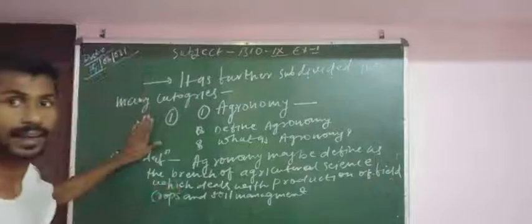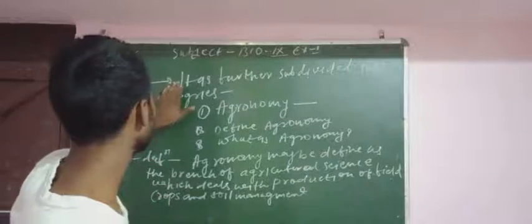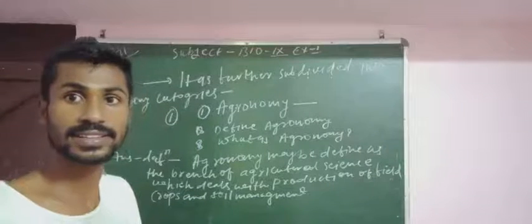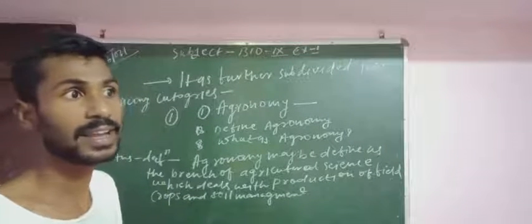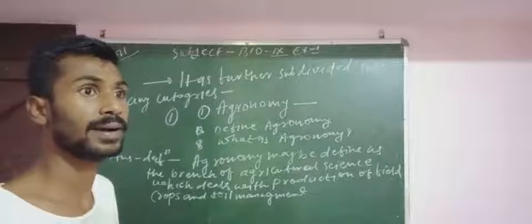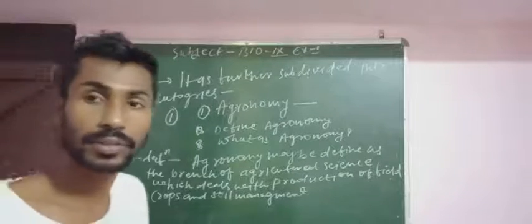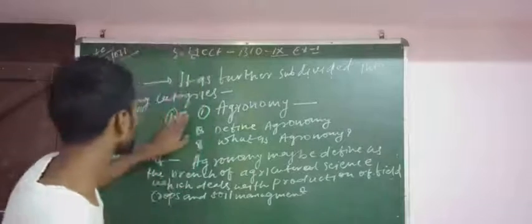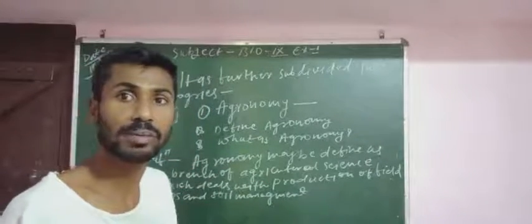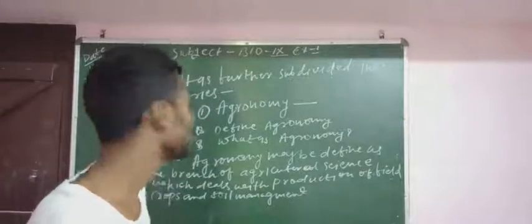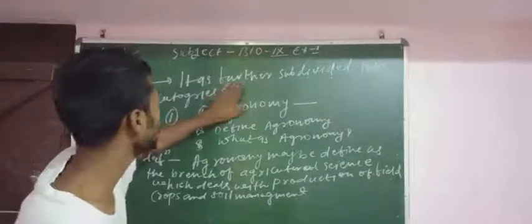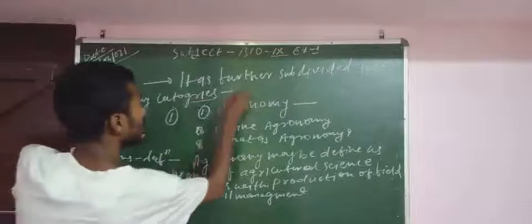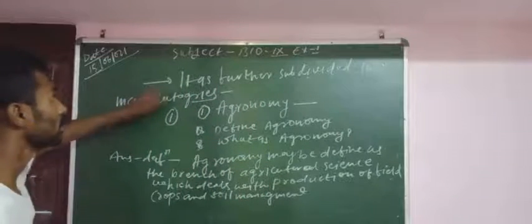So the second point is that, as per the definition, agriculture is not a particular thing. It cannot be defined especially as the production of crops. It's a combination of different farming, so it is further subdivided into many categories.